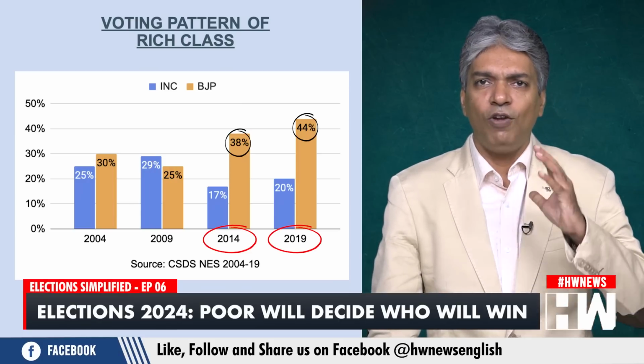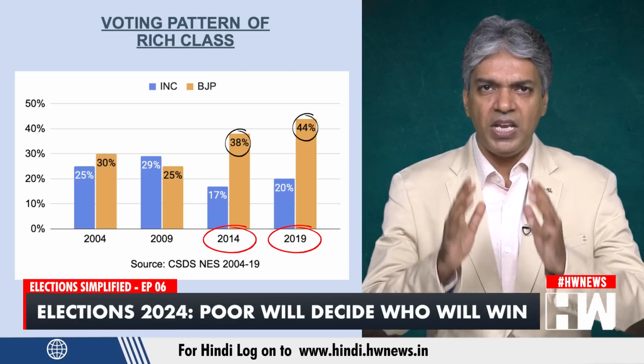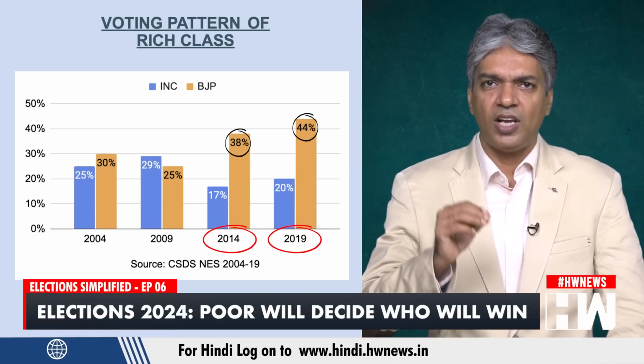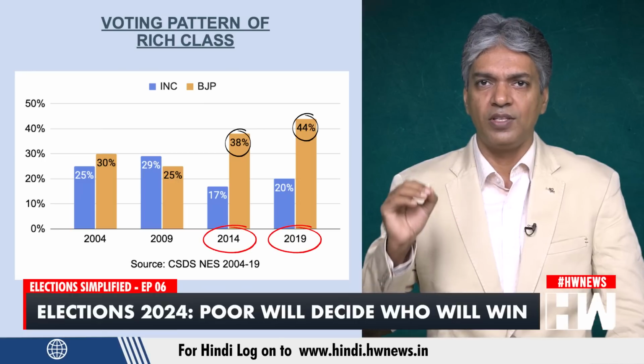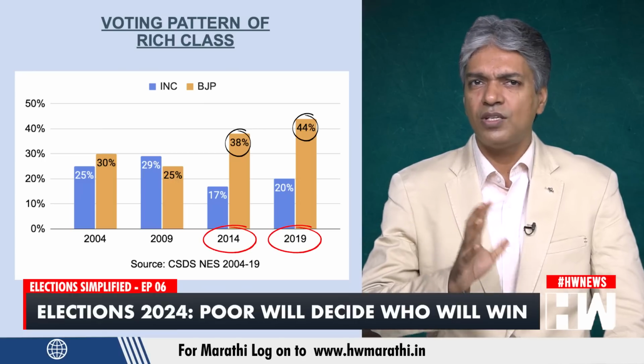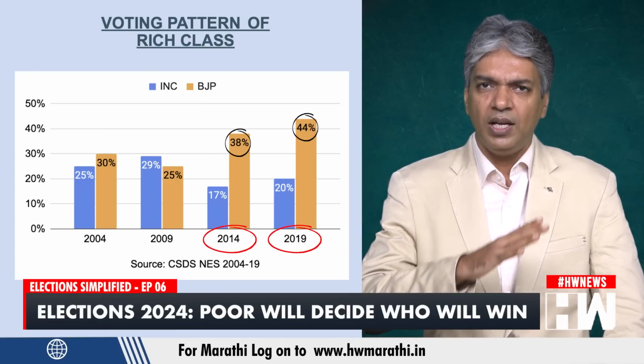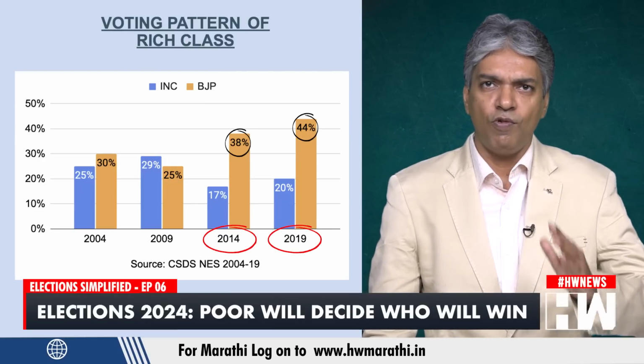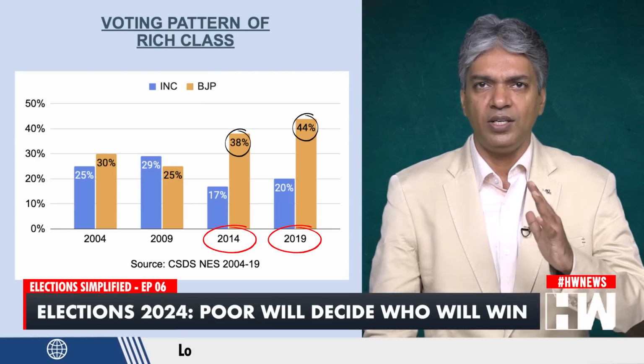The others, meaning the regional parties and independents, have lost significant rich class support, roughly 9% during this period. The Congress has not lost much support, I would say. It's just around 5%, from 25% in 2004 to 20% in 2019.